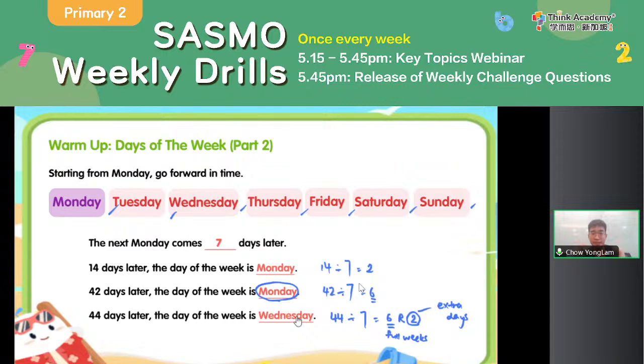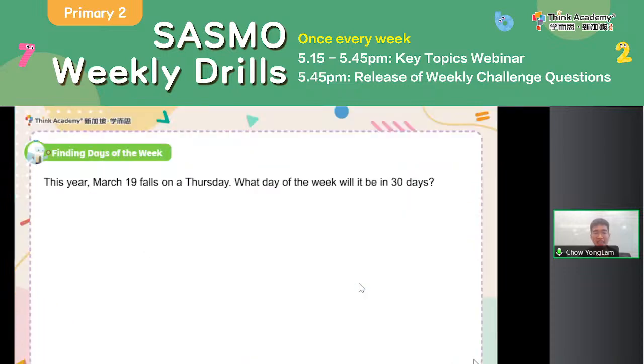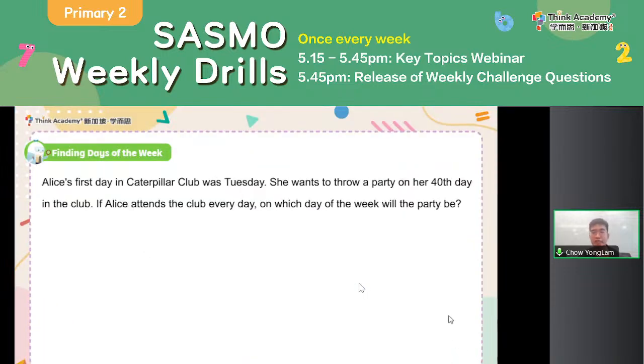So you see, whenever we are not given 4 weeks, we need to use division with remainder to find out how many extra days we need to move. Okay, and by using the remainder, the extra days, instead of counting 44 times, now you only need to count 2 times, which is much more convenient. Okay, so with that, let's take a look at this question over here.